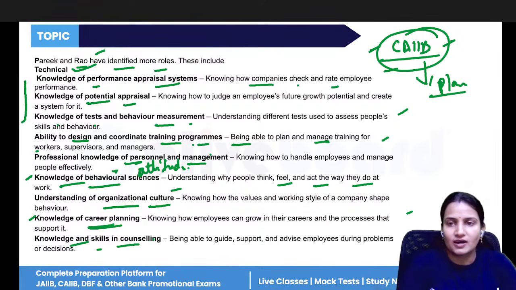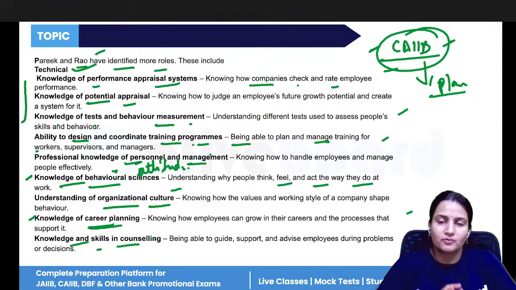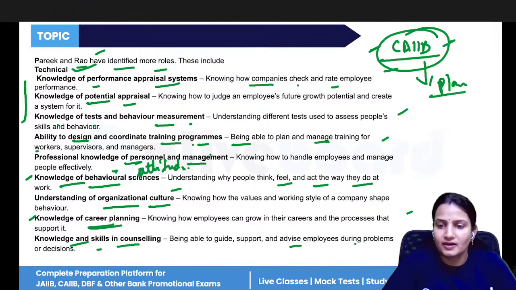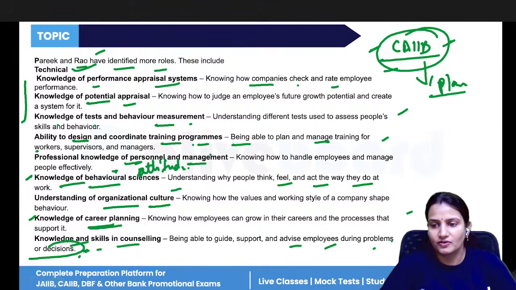And knowledge of skills and counseling. If individuals are not performing well, then the HR professional has to ask them why they are not performing, whether there is any issue, support them morally, and advise employees during problems or take decisions for them as well.